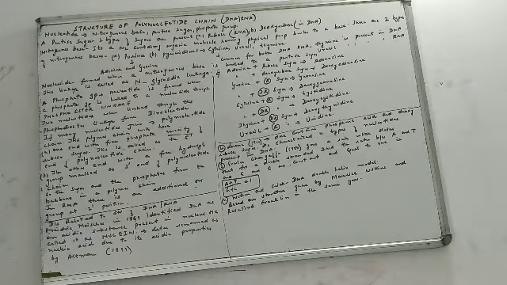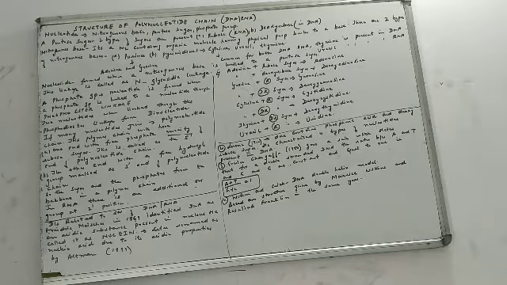When we talk about the structure of a polynucleotide chain, we are talking about the structure of both DNA and RNA. When we start discussing the structure, we should know some basic terms like nucleoside and nucleotide. What is the difference between both of them? We'll come across these two words very commonly, nucleoside and nucleotide.